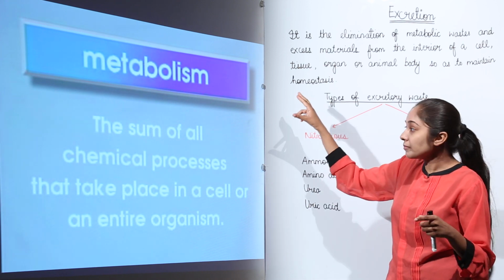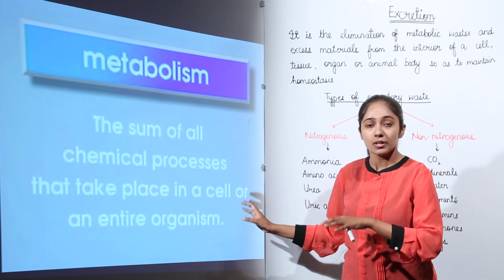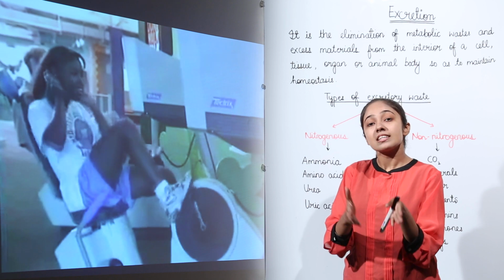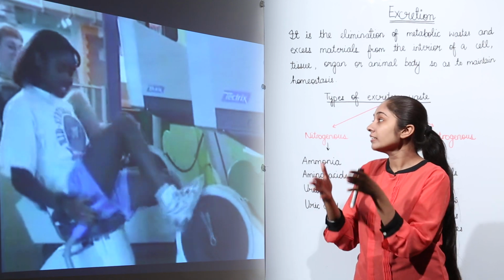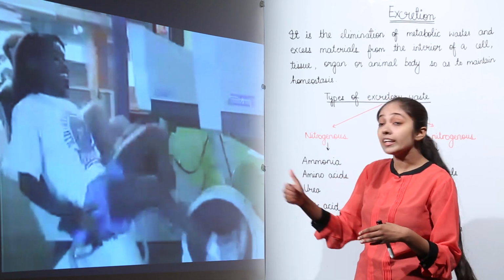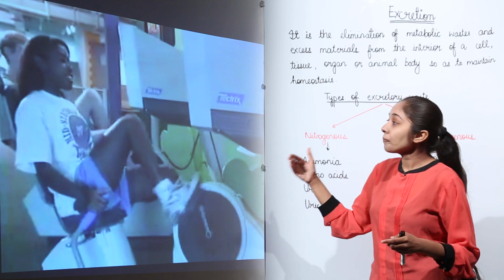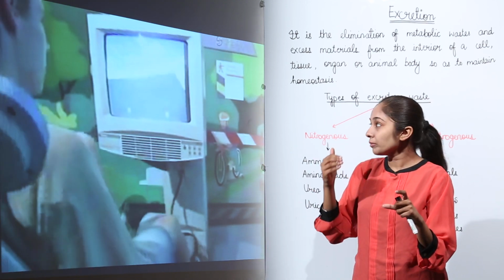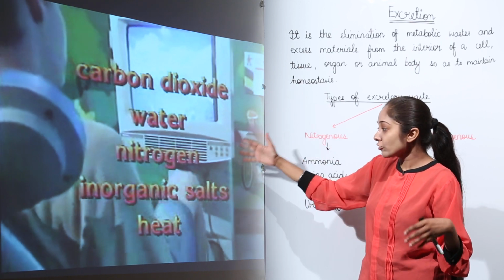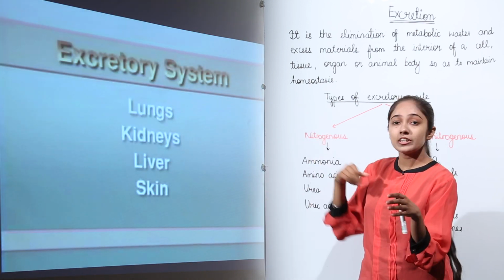So what is metabolism? It is the sum of all chemical processes that take place in a cell or an entire organism. Whatever is going on in your body, all the chemical processes, is known as metabolism, the sum total of all the metabolic processes. And this metabolic process generates metabolic waste, which needs to be removed, eliminated, right? Metabolic waste is generally composed of carbon dioxide, water, nitrogen, inorganic salts and heat, right? So these are the excretory waste.